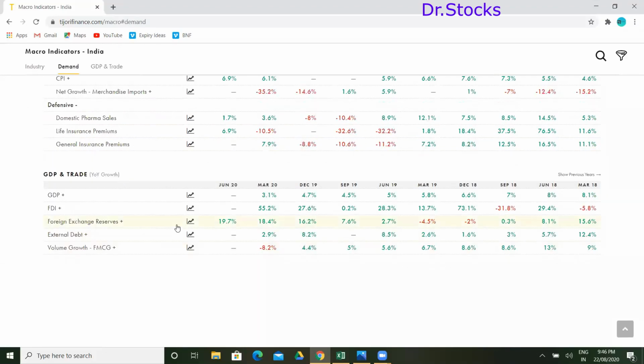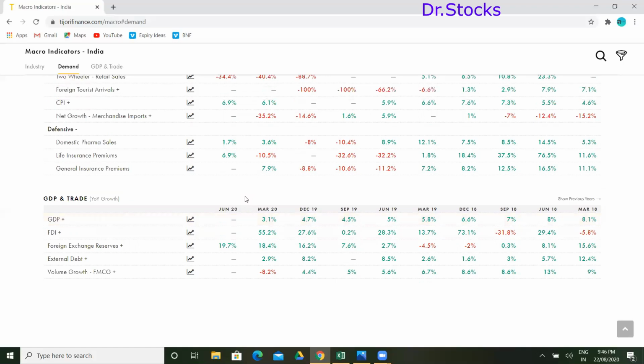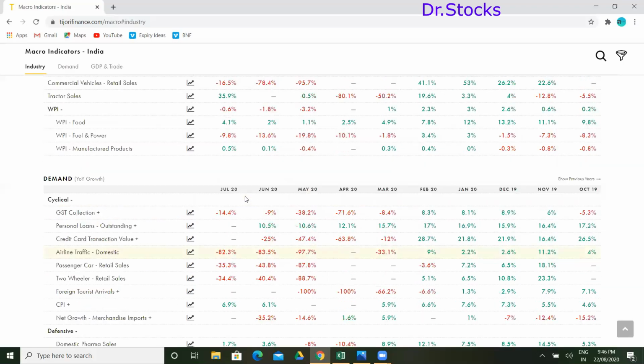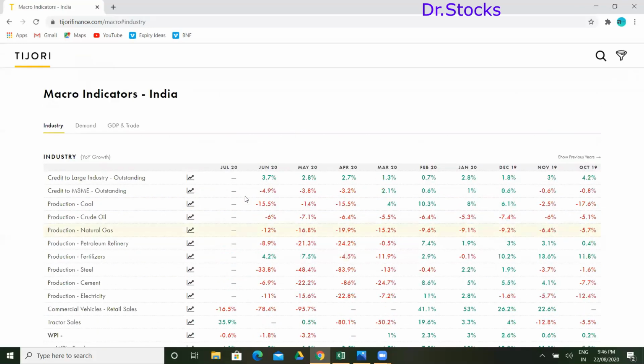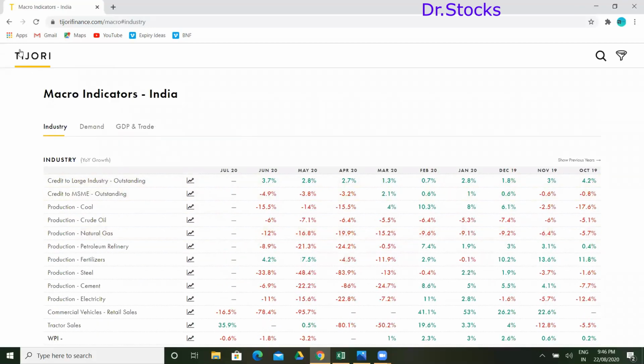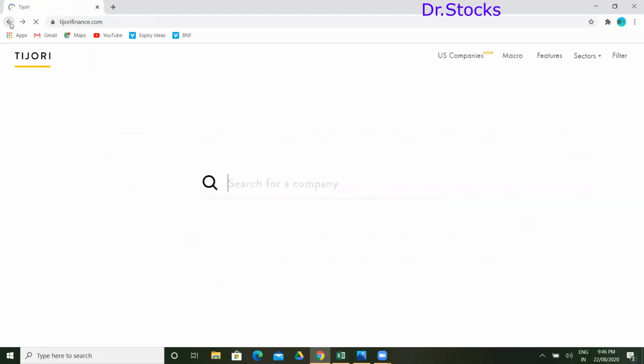GDP currently is getting reduced, we can say. This is quarterly data, while other things are monthly data. So this is the basic macro tab, and we'll get all the macro information here. So far, none of the fundamental sites is giving the macro data. This is the first site which is giving macro data.